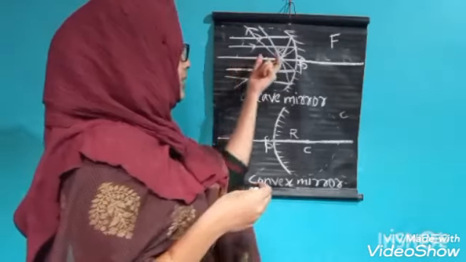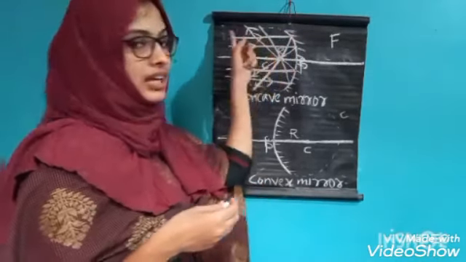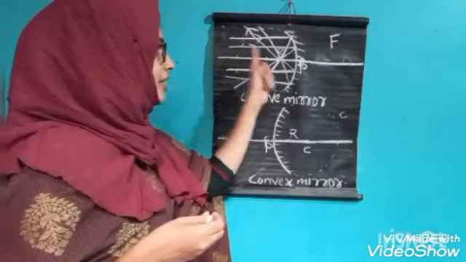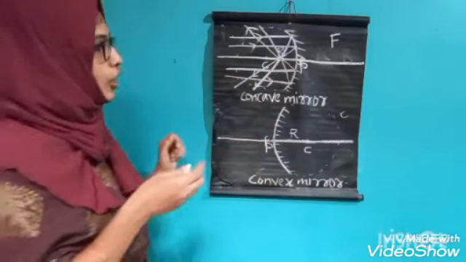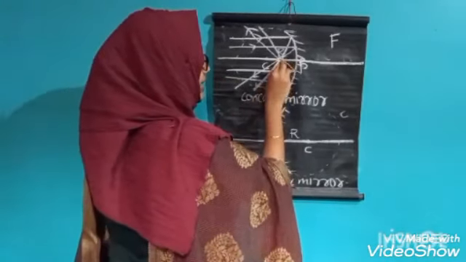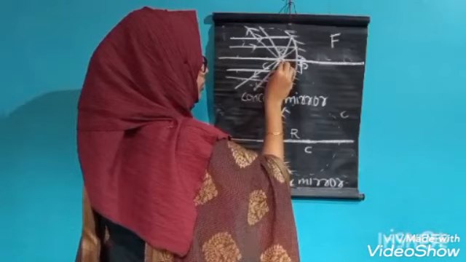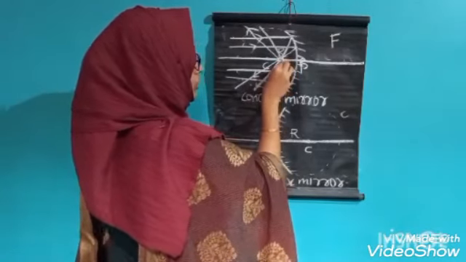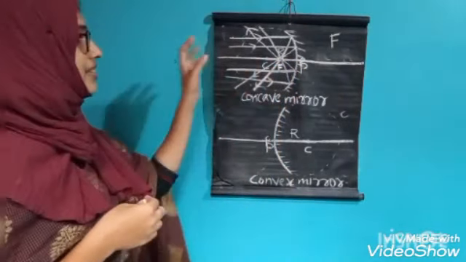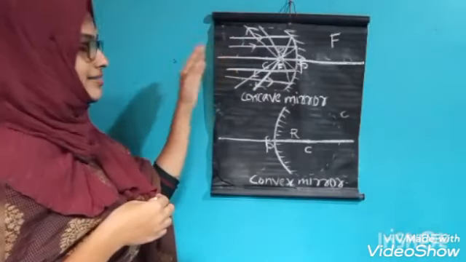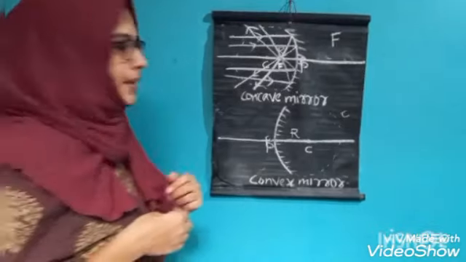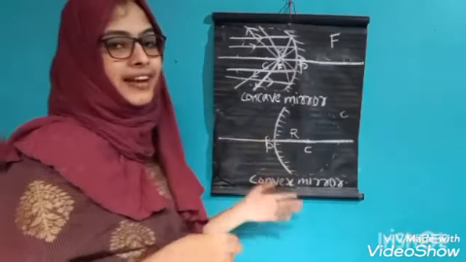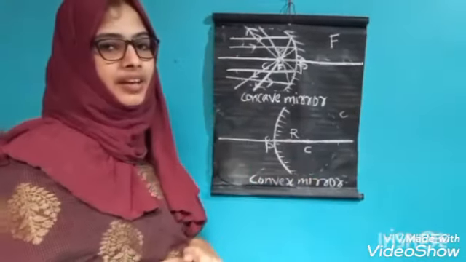These light rays are meeting or joining at a particular point, and that point is called focus. Focus is denoted by the letter F. This is the principal focus of the concave mirror. And the principal focus of the convex mirror is different from the concave mirror.